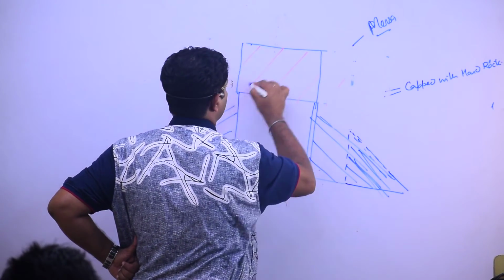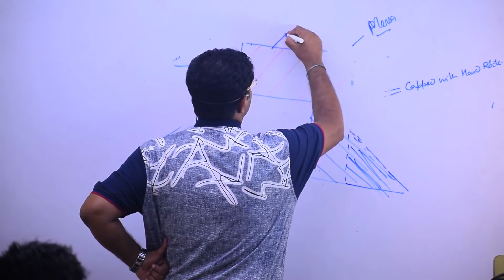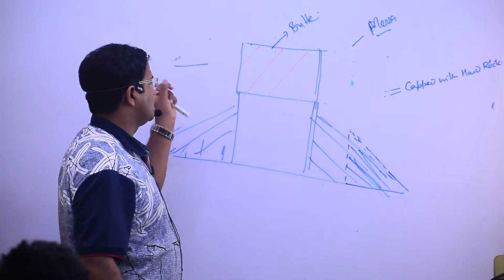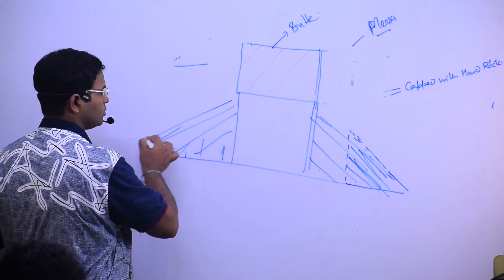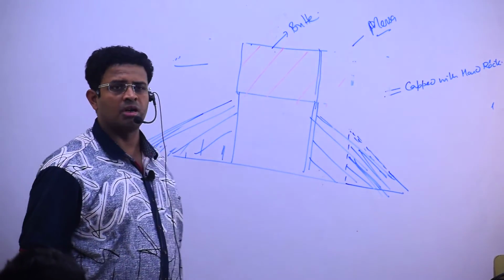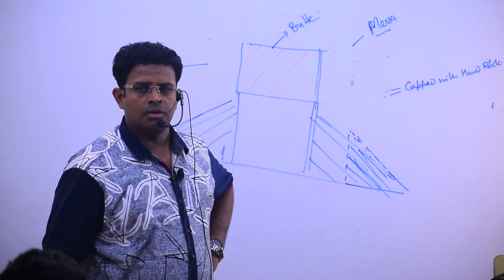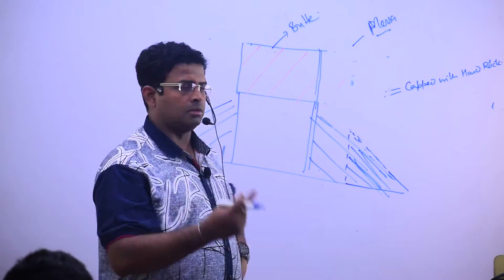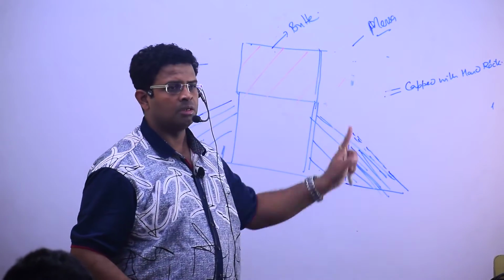Then it is smaller than that, it is known as what? But it is again surrounded by whom? Cliff. This structure is vertically standing.